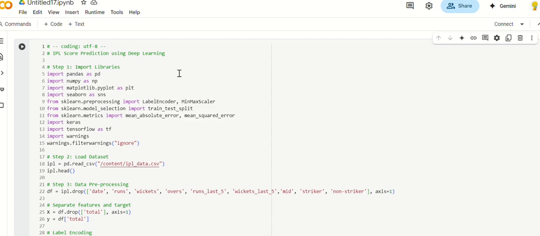And we are loading the data using a CSV file, and it likely contains information like venue, teams, batsmen, bowlers, and score.